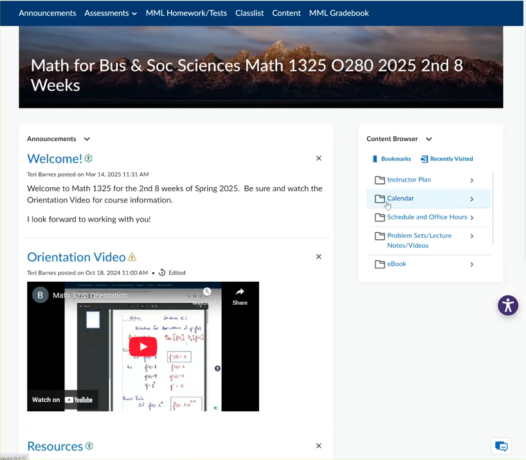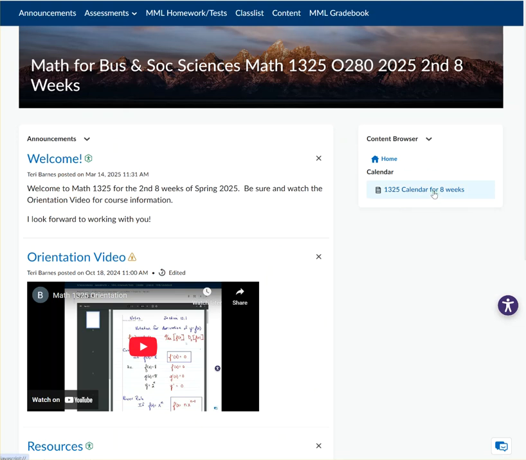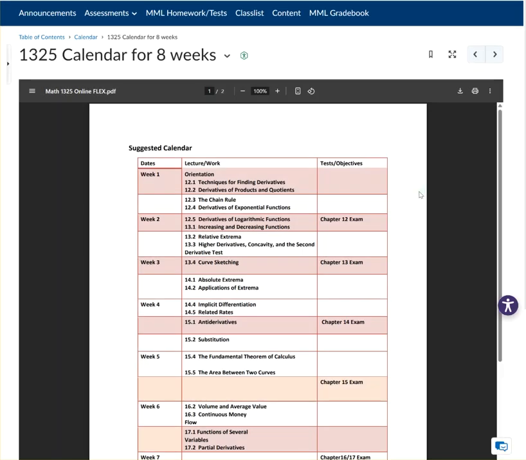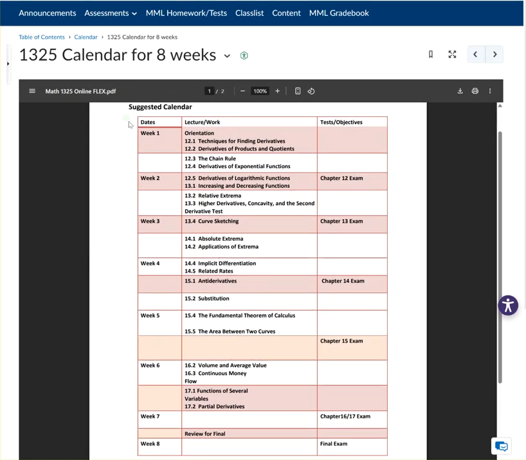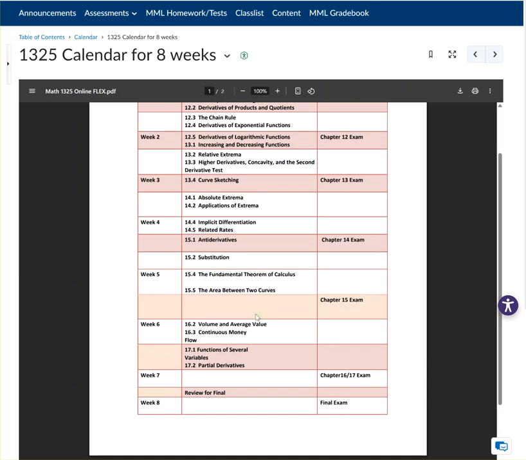All right, calendar. And we kind of saw that a minute ago. So this is the suggested calendar. And so if you're following it, that says maybe in the first week you do 12-1, 2, 3, and 4. In week 2, you finish up 12-5, and you take the chapter 12 exam, then you start 13. Down here, it's slowed down a little bit.